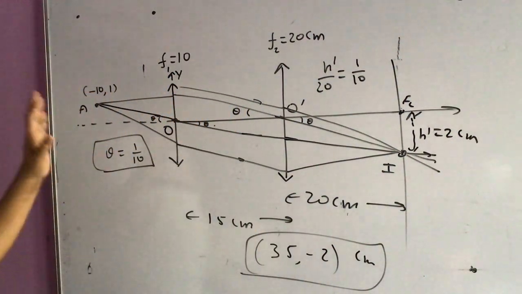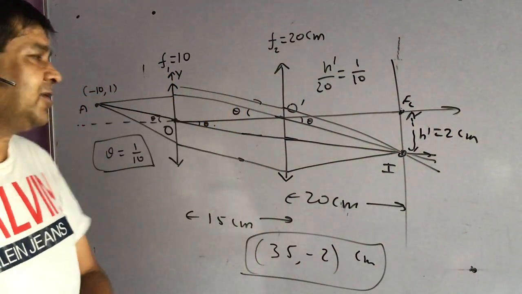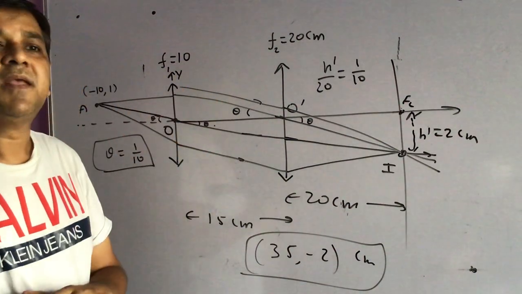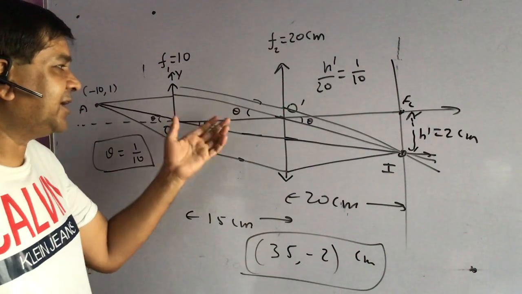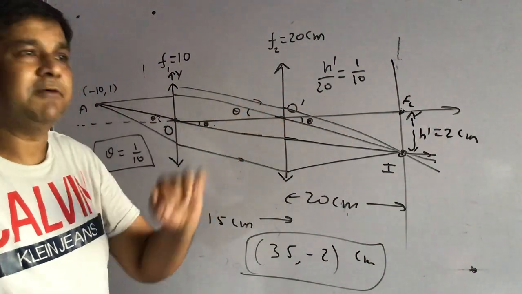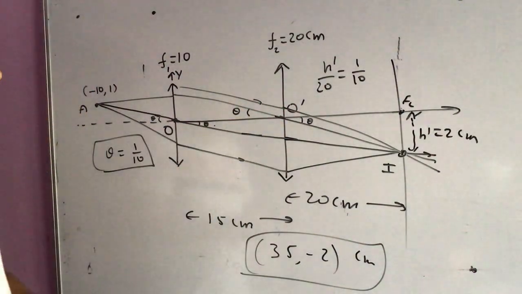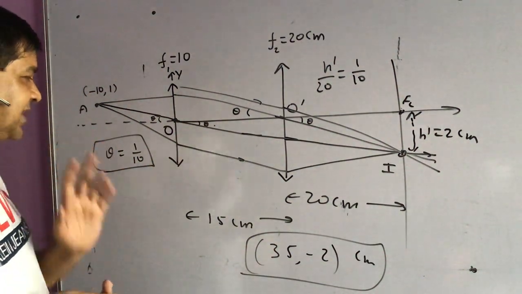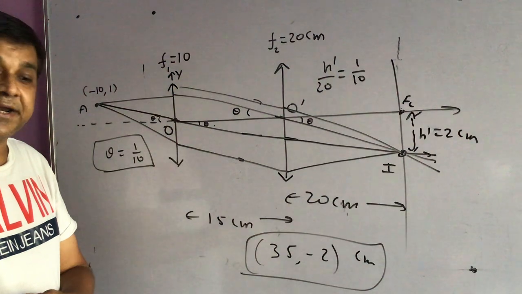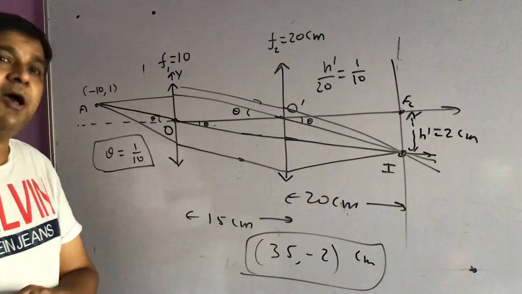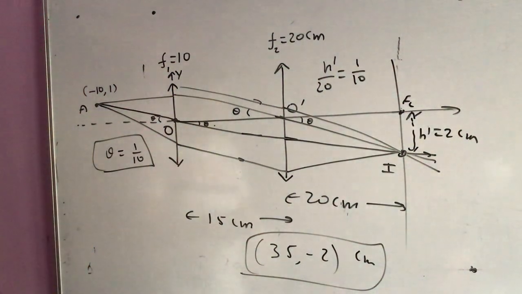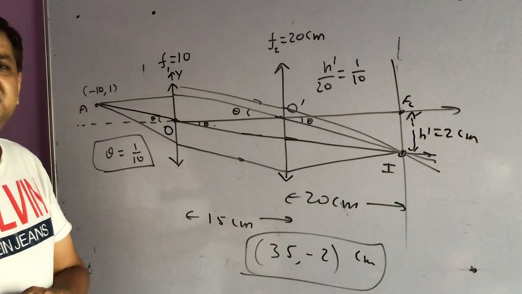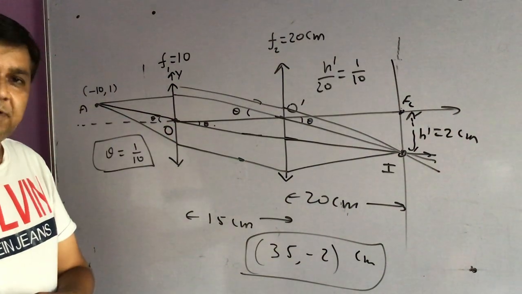In fact, this question cannot be done by just applying the formula, because when you apply the formula for this, you get infinite, and then you get confused how to solve it. So how are you going to find the position of the image? But if you are clear about the ray diagram, you can solve it very clearly. So what is important? I will again emphasize that in the questions of ray optics, the ray diagram is very important, and what is happening with the rays is more important than doing it with the formula. Because whenever conceptual questions are asked, they are not going to be based just on applying the formula.